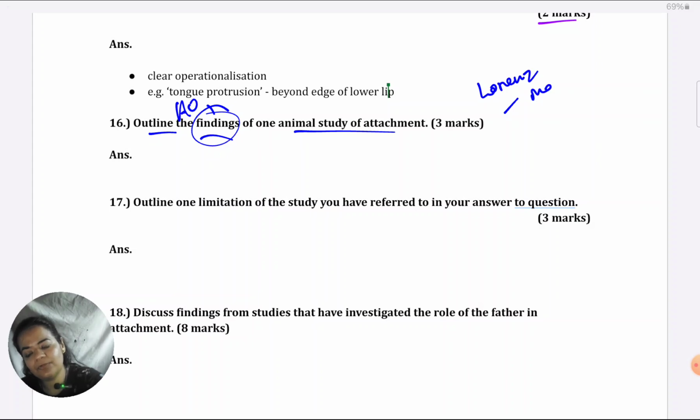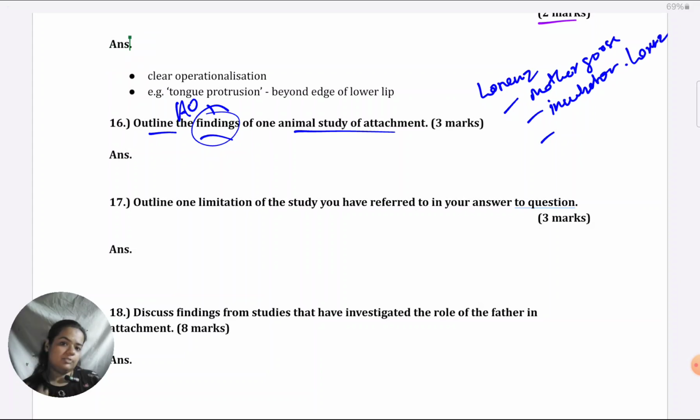So one finding could be about the mother goose. The second finding could be about the babies who were hatched in the incubator, they followed Lorenz, or they imprinted on Lorenz. And one more finding could be needed, because I need to justify 3 marks, and this will get me only 2 marks. Literally in these types of questions, they count how many points you've given rather than using a rubric. So a third point could be about